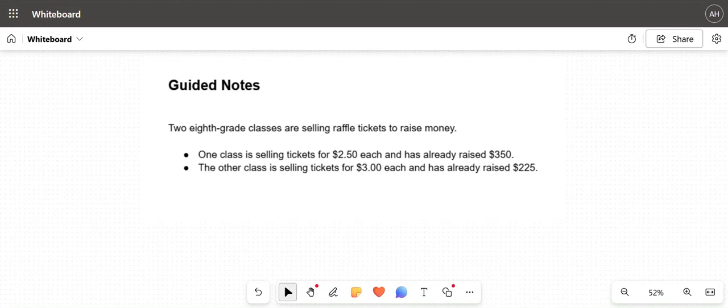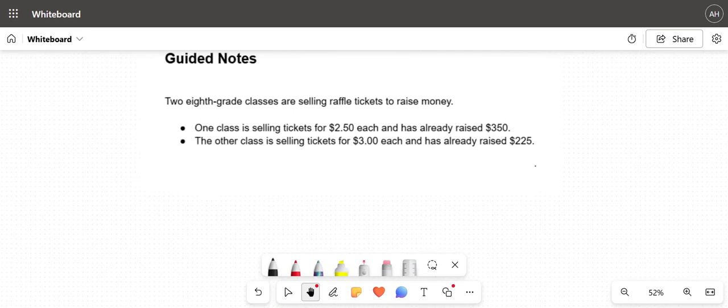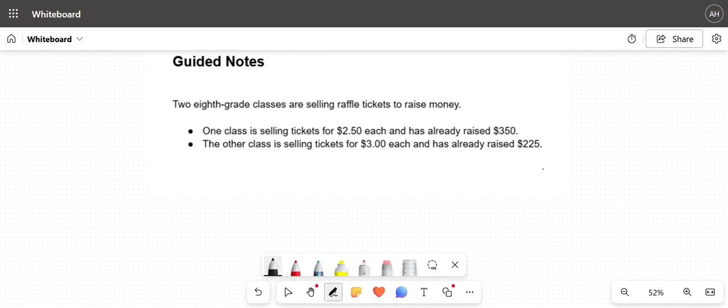All right, hello. We are going over our notes for writing and solving equations from word problems. So let's go ahead and jump in. It says two eighth grade classes are selling raffle tickets to raise money. One class is selling tickets for $2.50 each and has already raised $350. The other class is selling tickets for $3 each and has already raised $225. So, our goal is to figure out when these two classes will have the same amount of money.